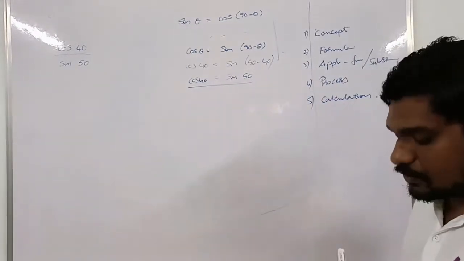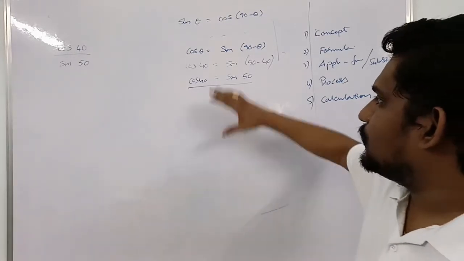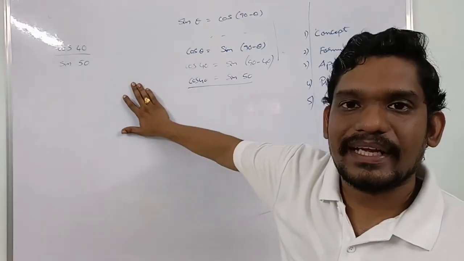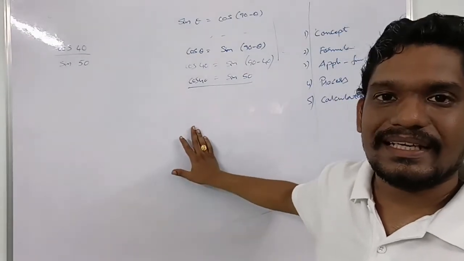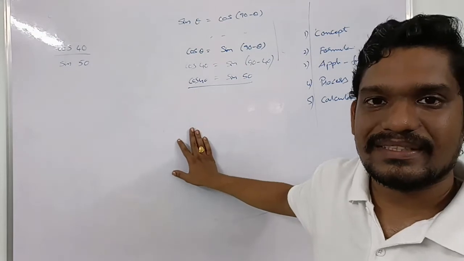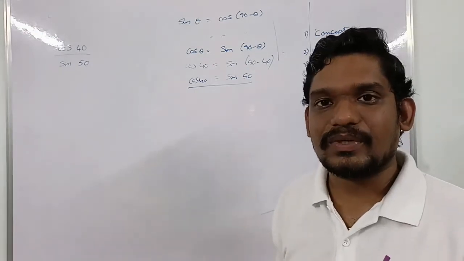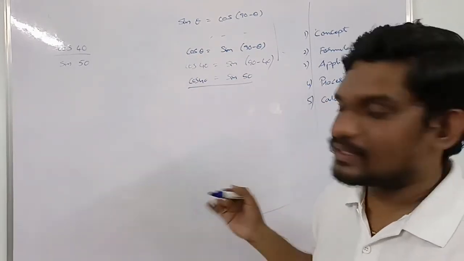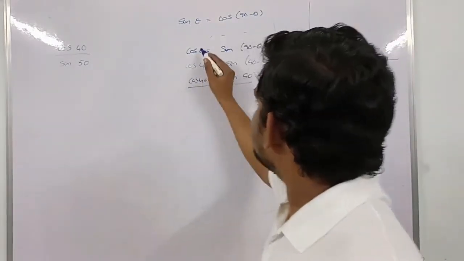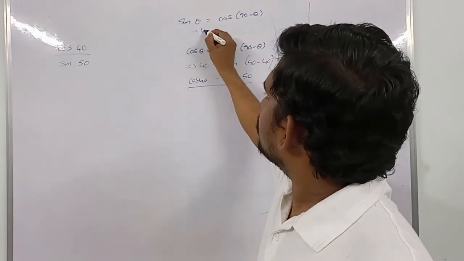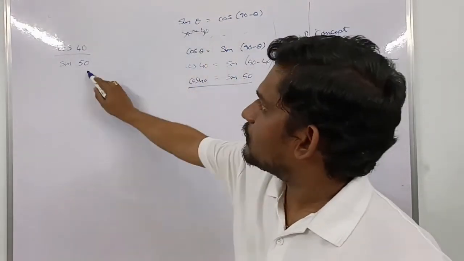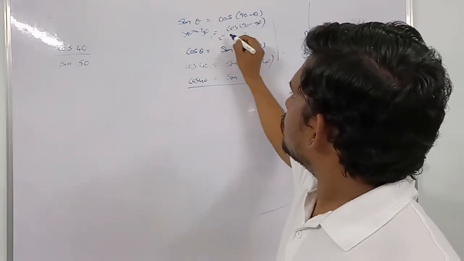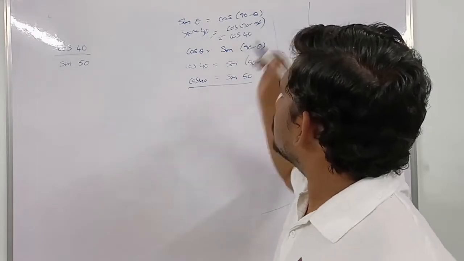If you don't know the process exactly, then mathematics starts playing with you. If you know the process exactly, you can play with mathematics, that is, you can play with numbers, otherwise they play with you. Let us see what happens if you don't know the process. Let me substitute 50 here: sin 50 is cos 90 minus 50, so cos 40.